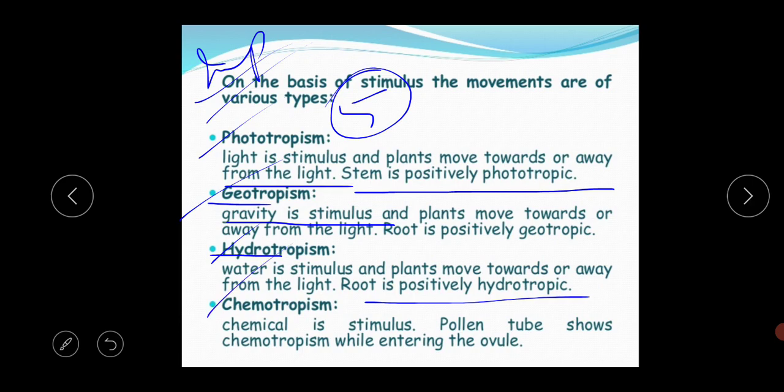And the last one is chemotropism. Chemo means chemical, so the chemical is the stimulus. Here the pollen tube shows chemotropism while entering the ovule. This is a very important example. The example of chemotropism is that the pollen tube shows chemotropism while entering the ovule. Please remember this example because it is the only example of chemotropism in the plant's body. Please follow this example properly because it is important for your 1 mark question.